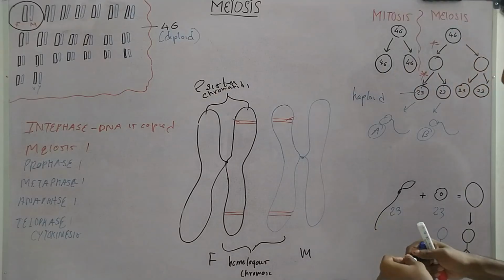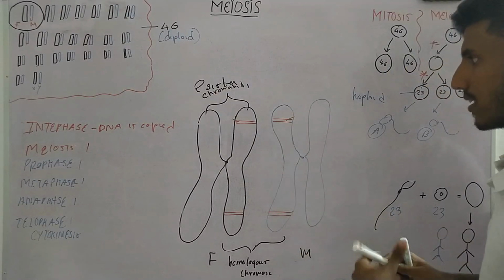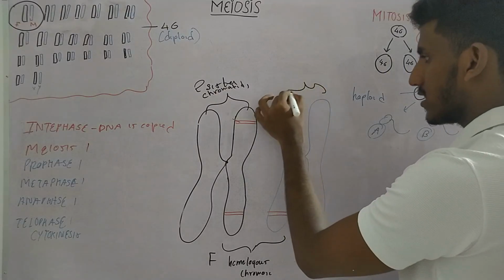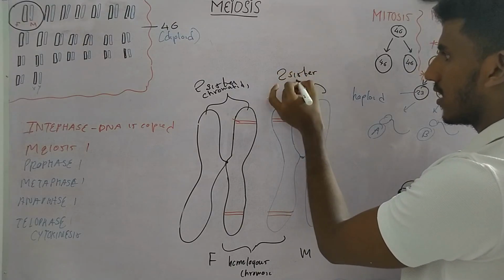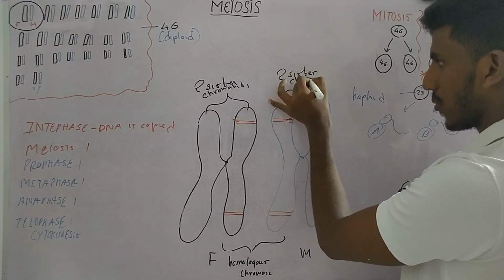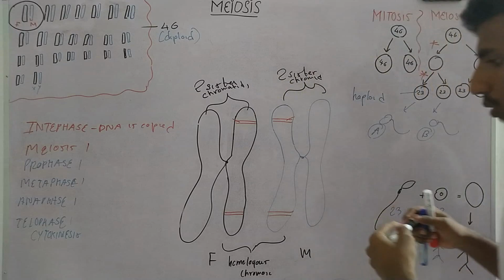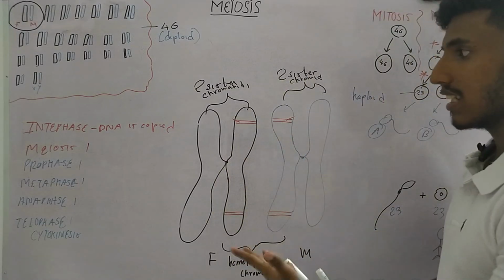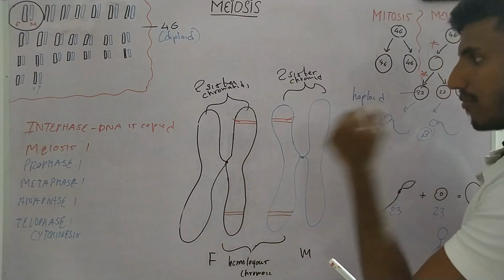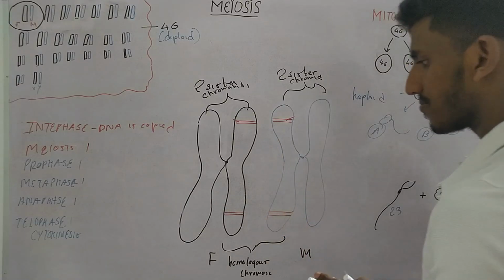And this chromosome also has two sister chromatids. Now, why are they sister chromatids? Because they have the same exact DNA material. Okay. Now, in a single homologous pair, we will have four sister chromatids.